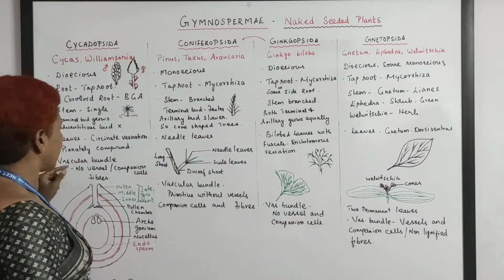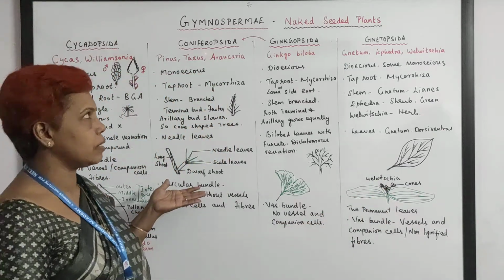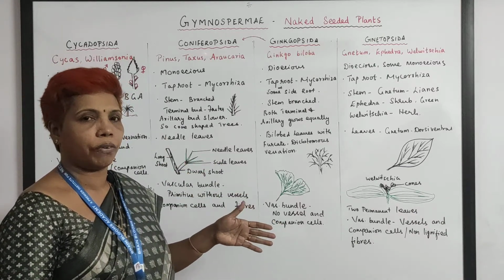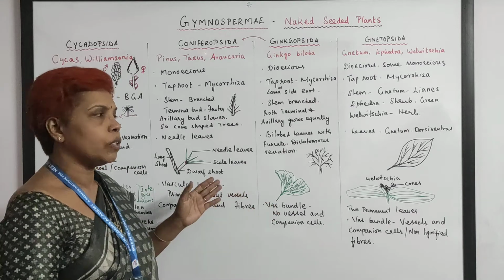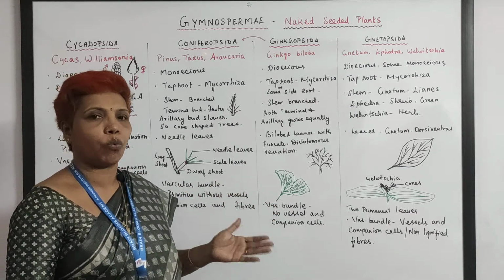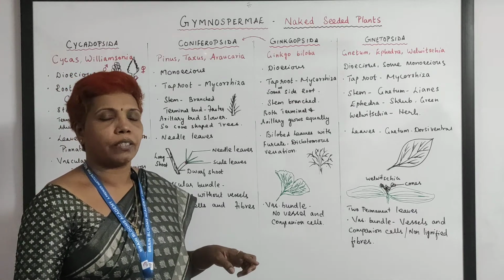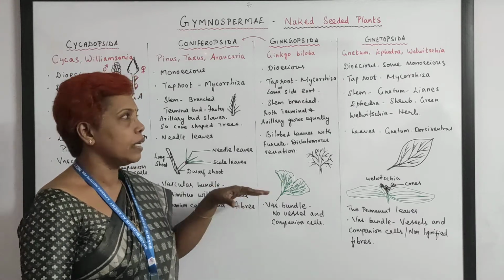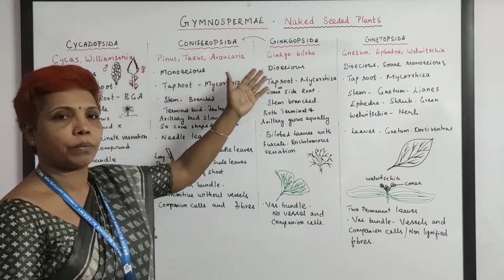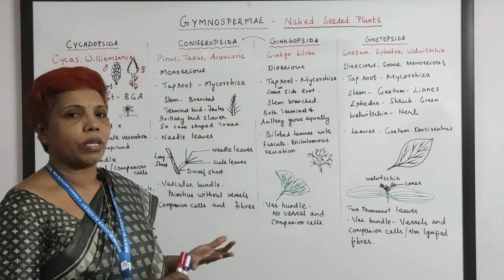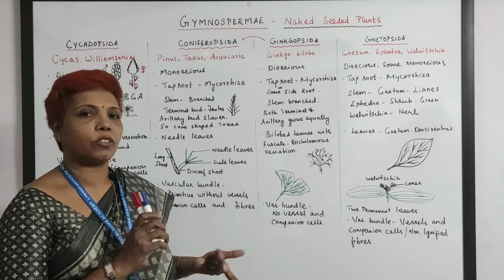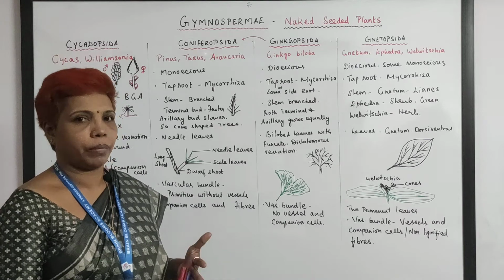And the vascular bundle: this is a gymnosperm, the next category after pteridophyte, and tracheophyta too. Here they have vascular tissue, that is xylem and phloem, for water and food conduction. But just like pteridophyta, in Cycadopsida and Coniferopsida you don't see vessel elements. There are no vessels, no companion cells, and no xylem and phloem fibers.